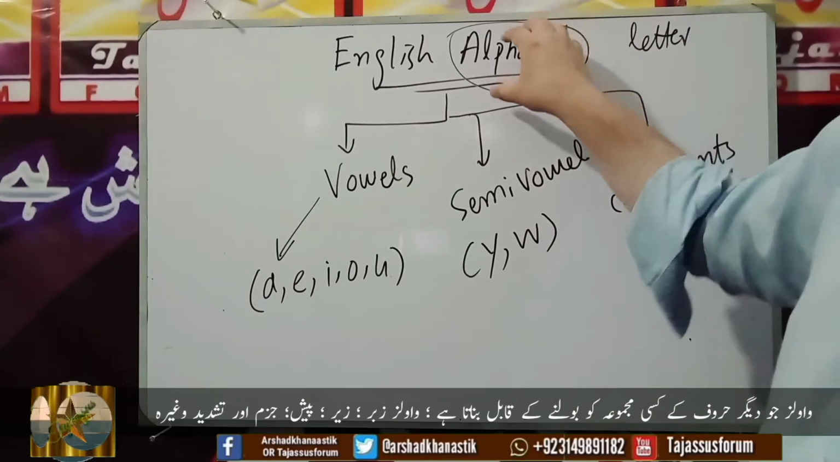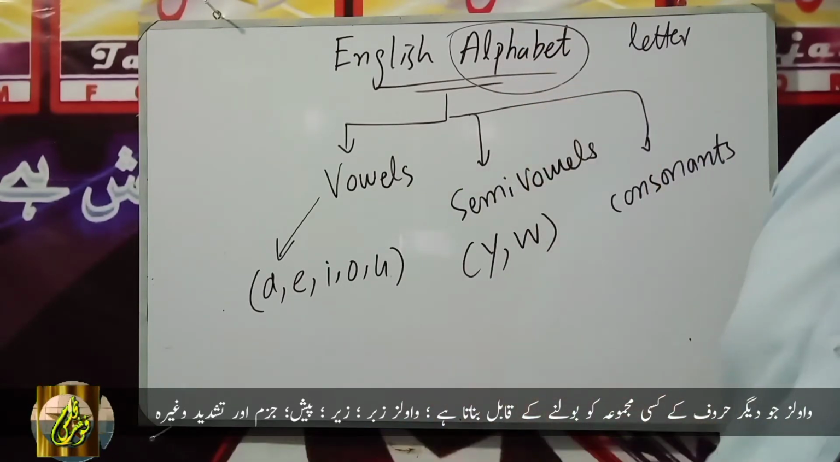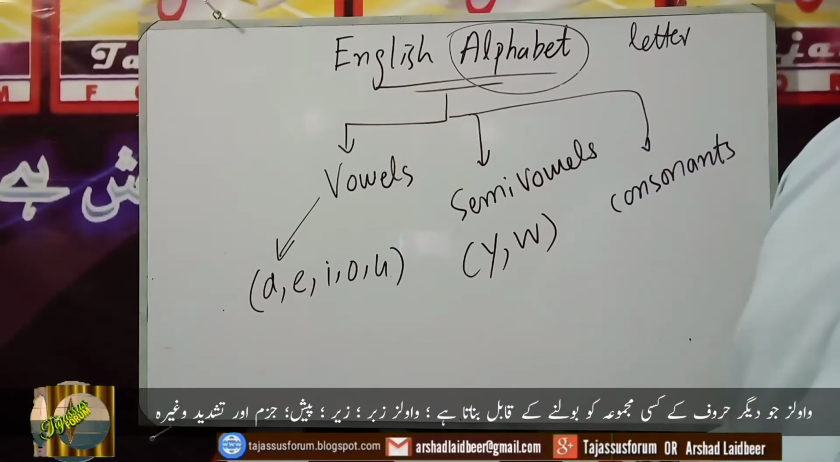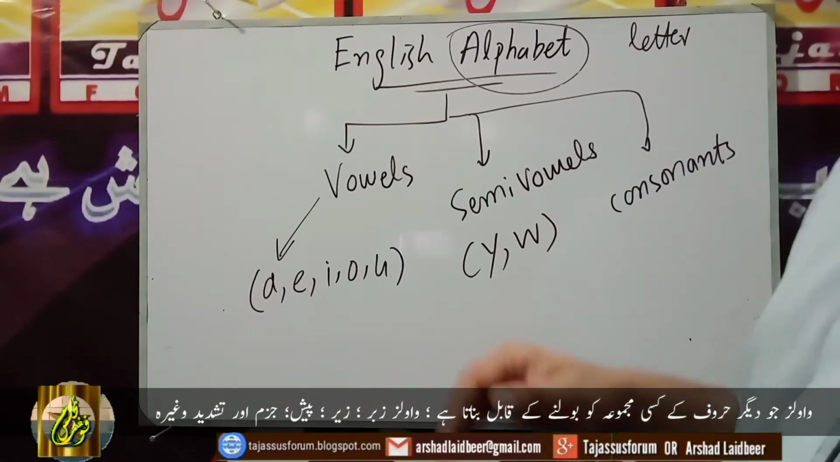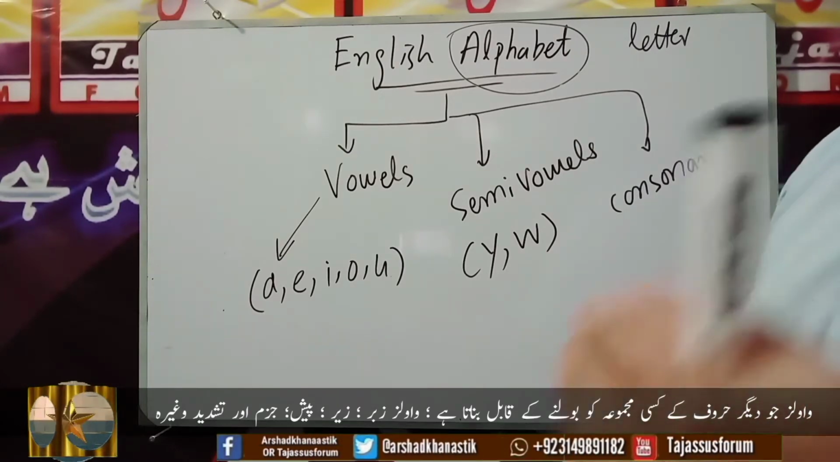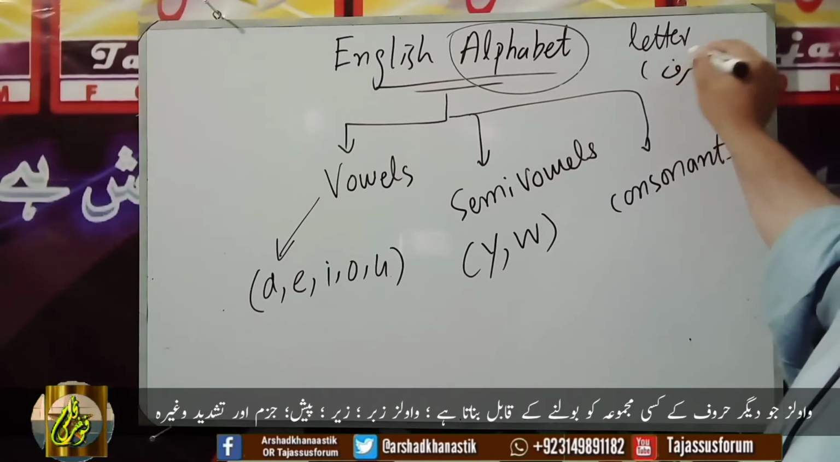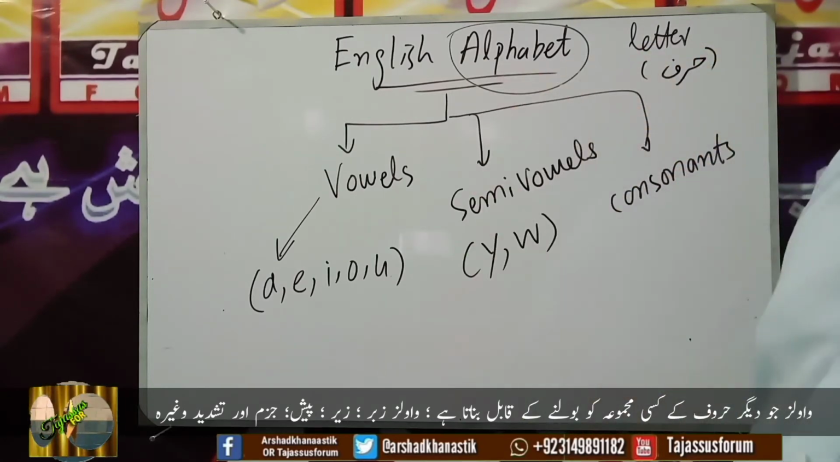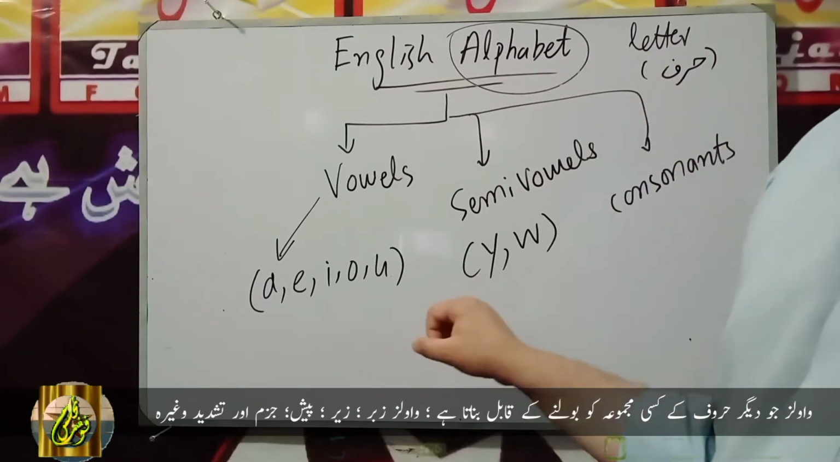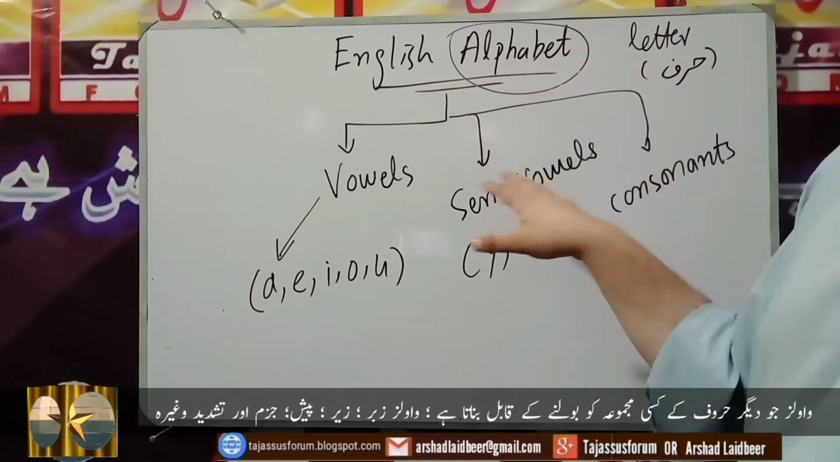Actually, alphabet represents a group. Alphabet is a collective noun that represents a group of letters. And a letter is a symbol that represents a sound. What we call harf in Urdu, that is letter. For alphabet we cannot say harf. So we say that the English alphabet consists of 26 letters.